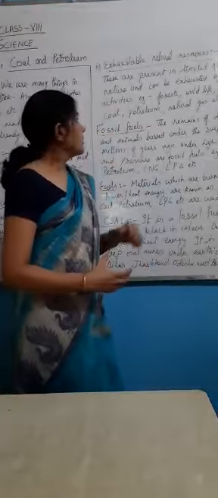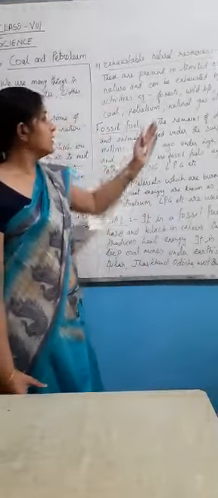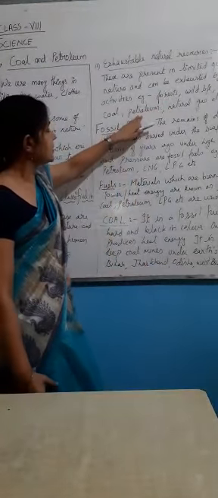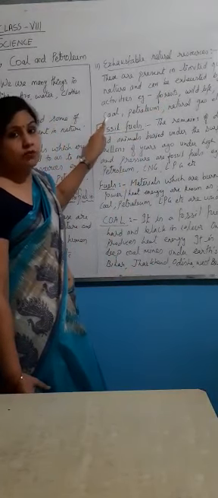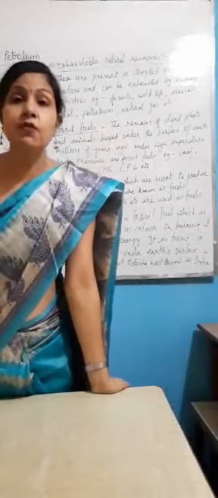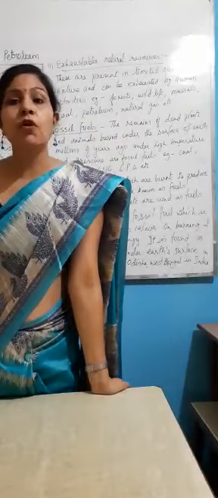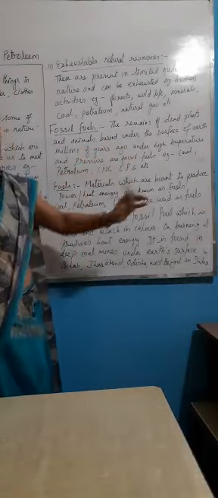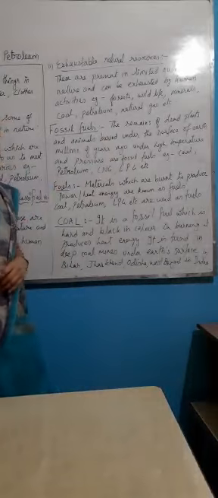Now if we observe the exhaustible natural resources, we will see that some resources like coal, petroleum, natural gas are also called fossil fuels. So let us see what fossil fuels are. Fossil fuels are the remains of dead plants.